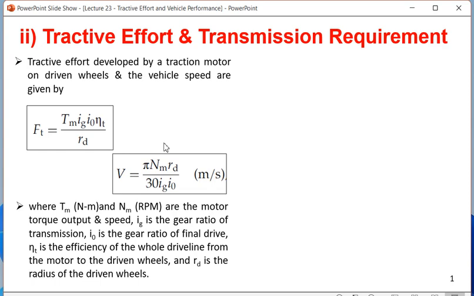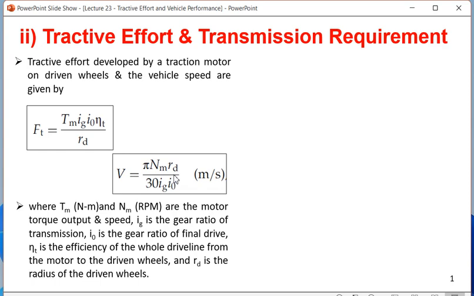Another important formula is V, the linear velocity, which is a function of the speed of the motor, and pi, Rd, 30, Ig, I0, all of these are actually constants. Pi and 30 are the empirical formula constants, Rd is the effective radius of the tire, which is a system constant.